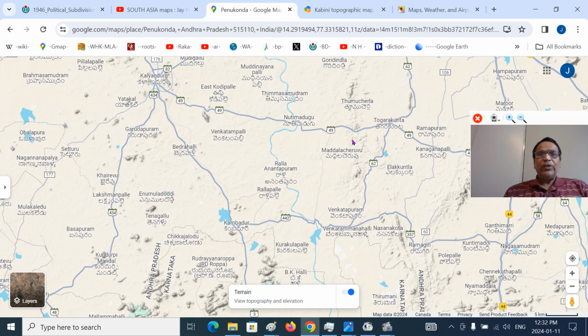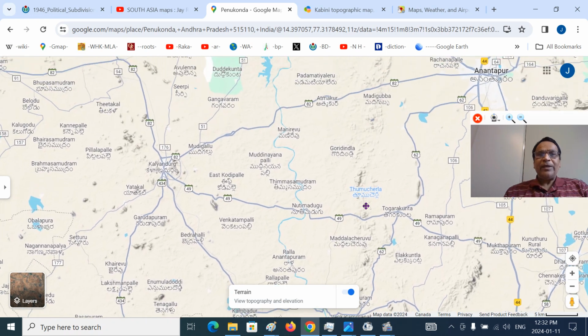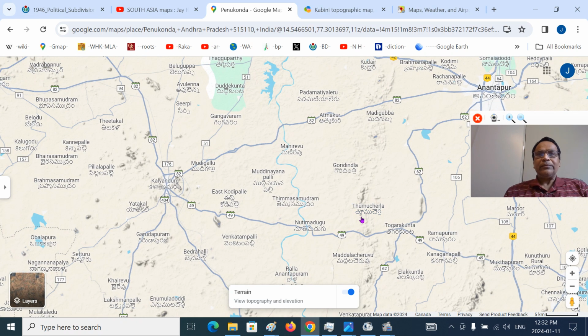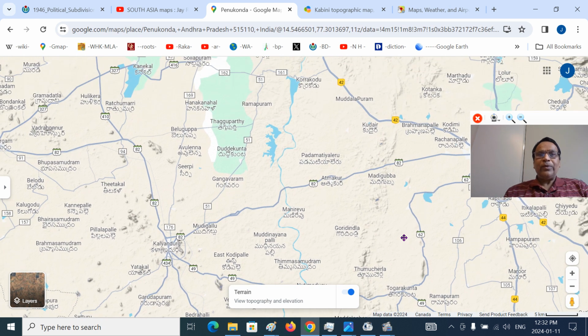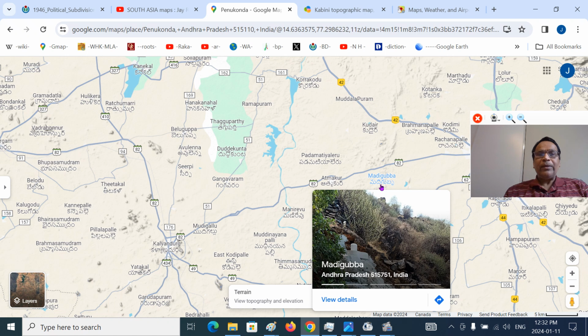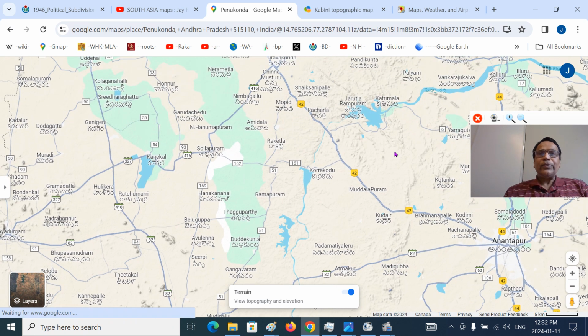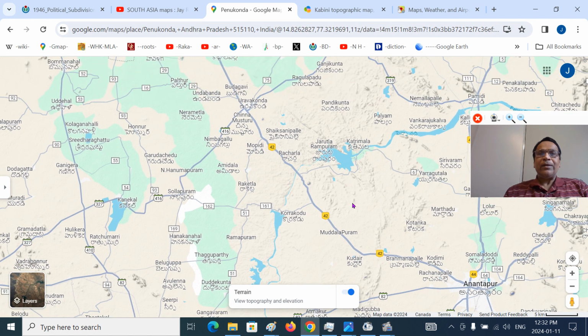Then Tumucherla mountain ranges, I mentioned in the presentation. And finally, after Tumukurla, you can see Mudugubba mountain ranges there. Finally it goes to Katrimala, Juratla, this mountain range here, where that mountain range ends.